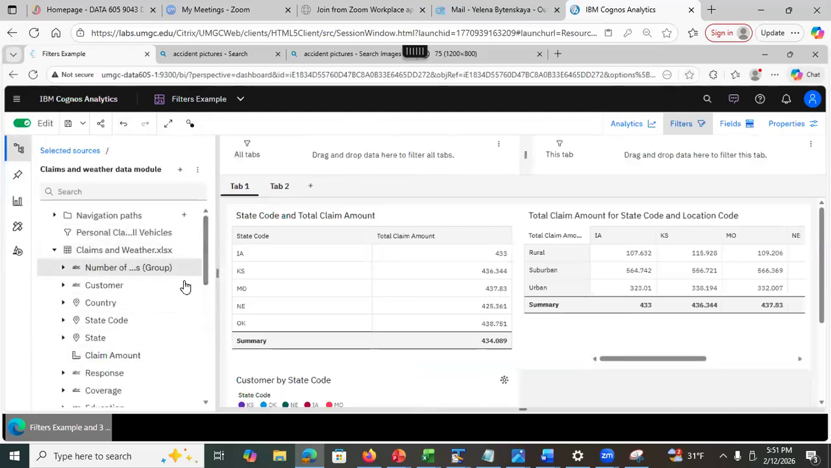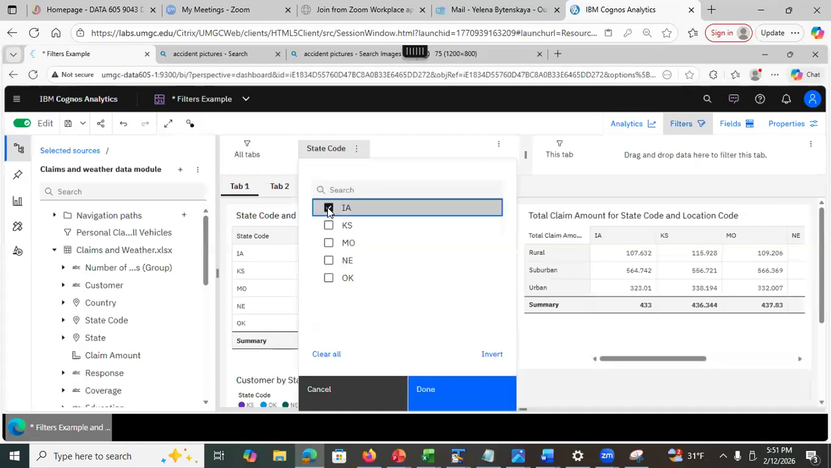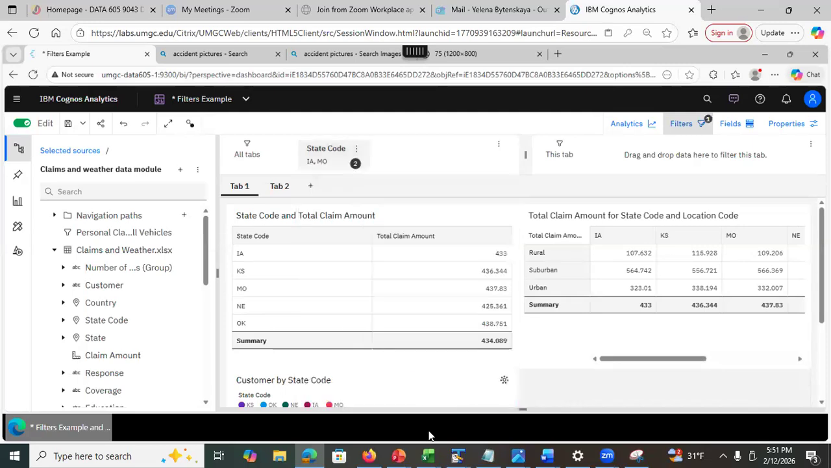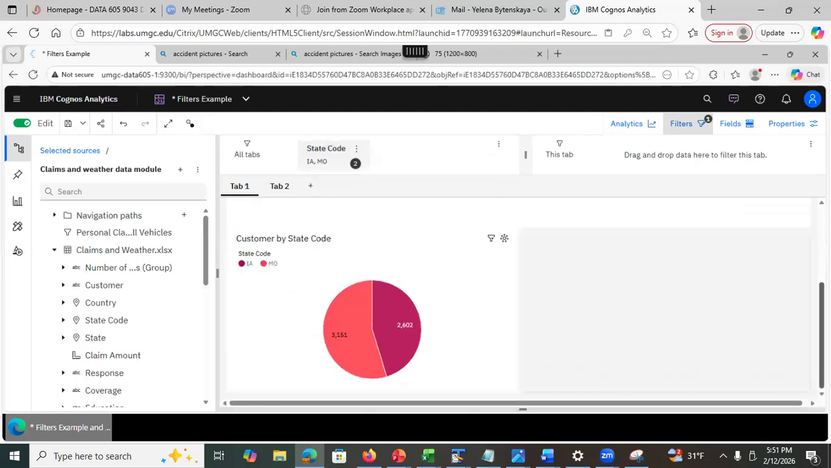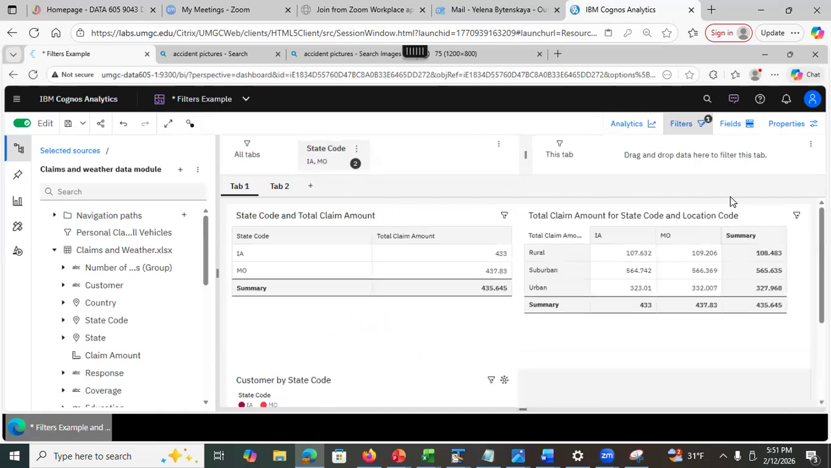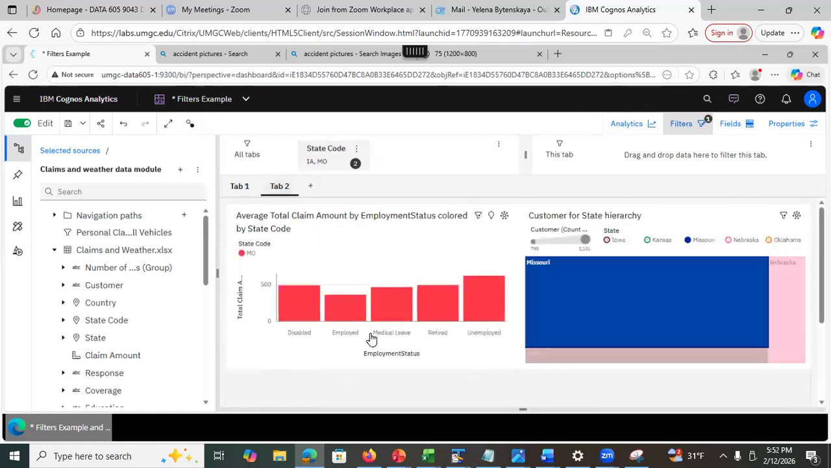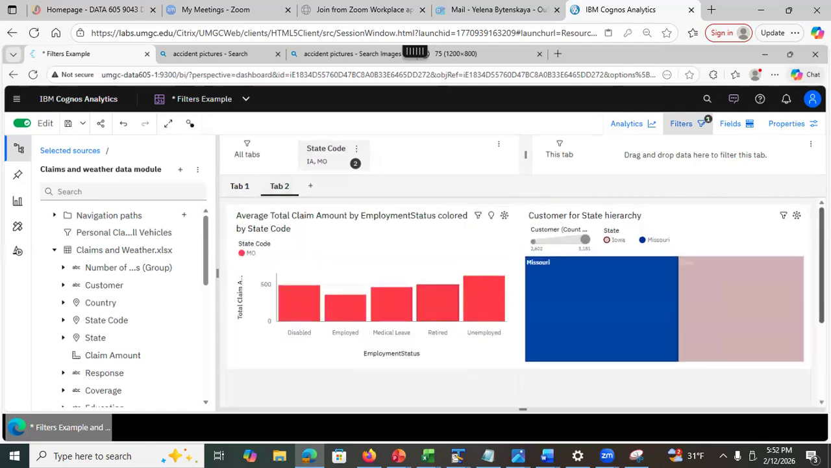And let's say I'm going to do the state code. And I'm going to put it in all tabs. And I'm going to select this Iowa and Missouri. I selected two states. I click done. Watch what happens. All the data gets filtered only for those two selected states, for the states that I have selected, right? So now I'm going to go to the tab 2. Oops, same thing, see? My data was filtered only for the states that I have selected.